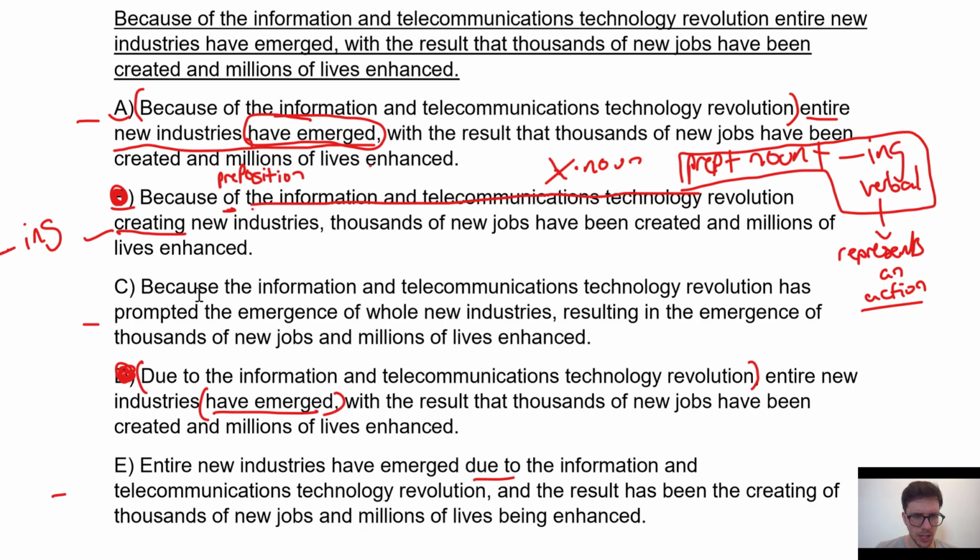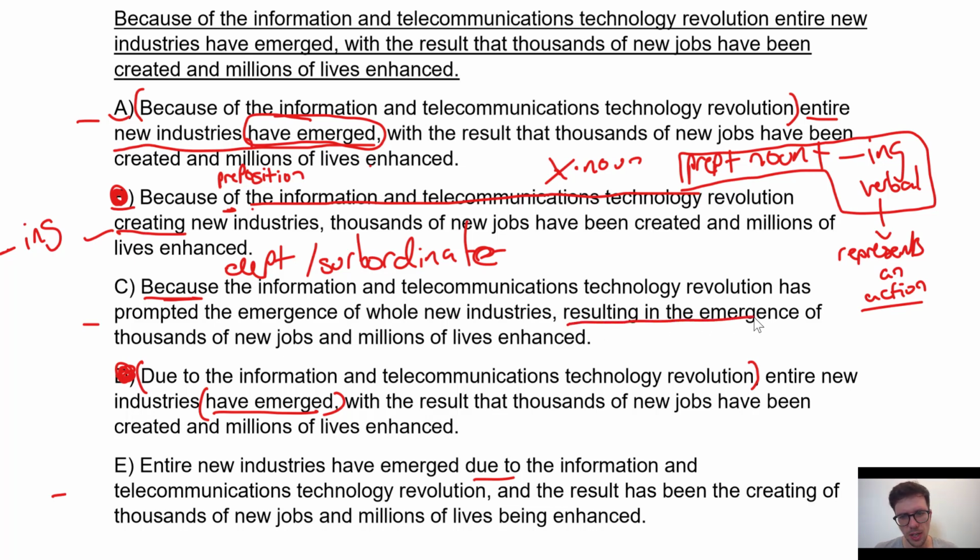Now let's look at C since it's the most different. Here what we have is a dependent or subordinate clause. It means the same thing. We call them subordinate clauses because they start with a subordinator, such as because, but we call them dependent clauses because they need an independent clause to go with them. Whichever you want to call them, what's important is that there has to be an independent clause after the dependent clause.